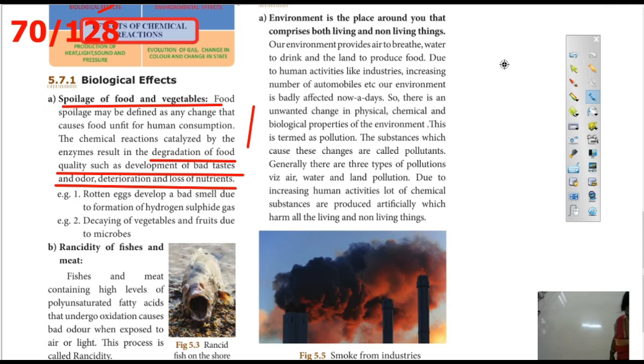For example, rotten eggs develop a bad smell due to the formation of hydrogen sulfide gas. Decaying of vegetables and fruits is due to microbes. These are called spoilage of food.